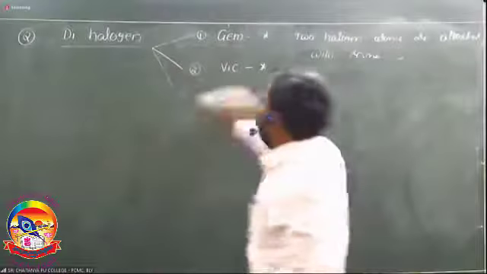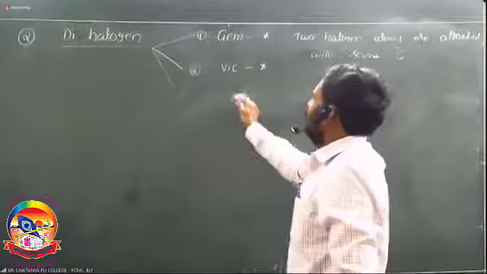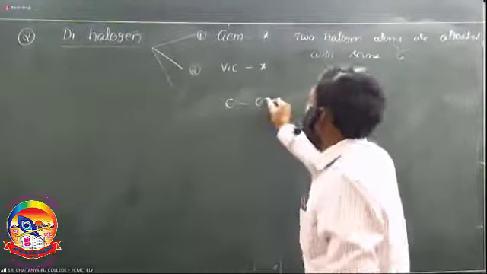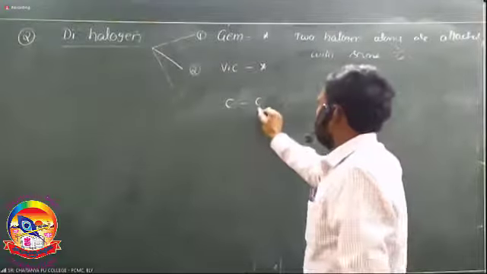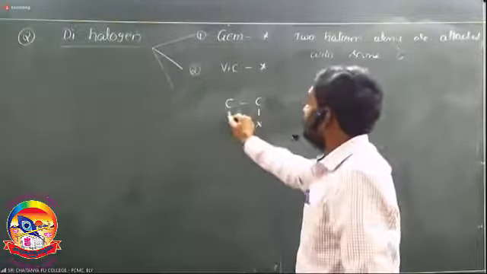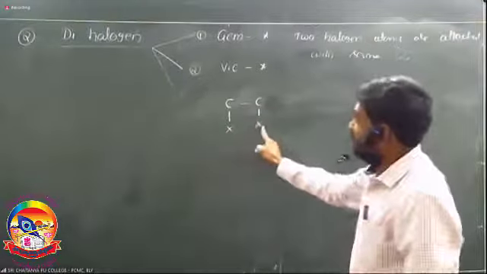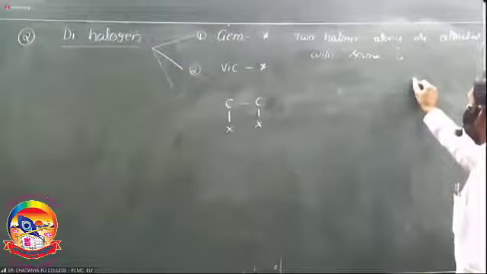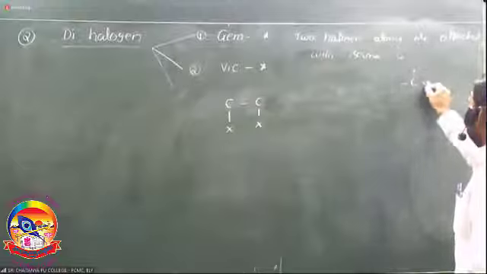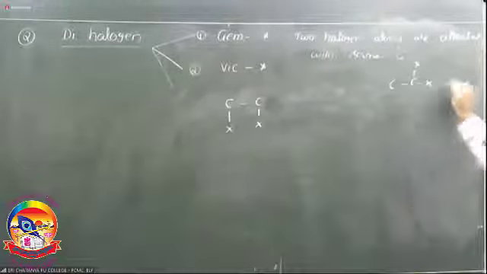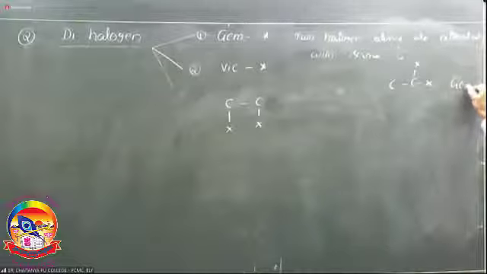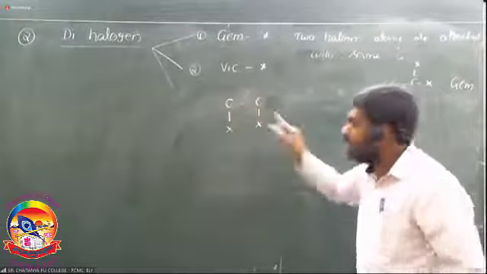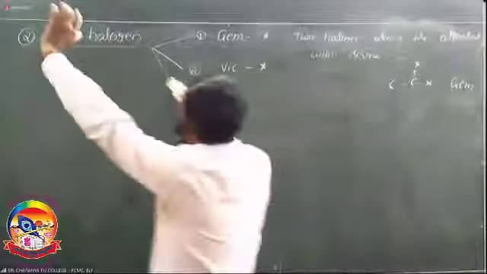Next, what is vicinal? Vicinal means both the halogens are present on adjacent carbons. Example, it contains 2 carbons, means ethane. If halogen atoms are present on adjacent carbon atoms, it is vicinal. Same carbon, it is gem. Both halogens on the same carbon is called gem halide, and both halogens on adjacent carbon atoms is called vicinal.